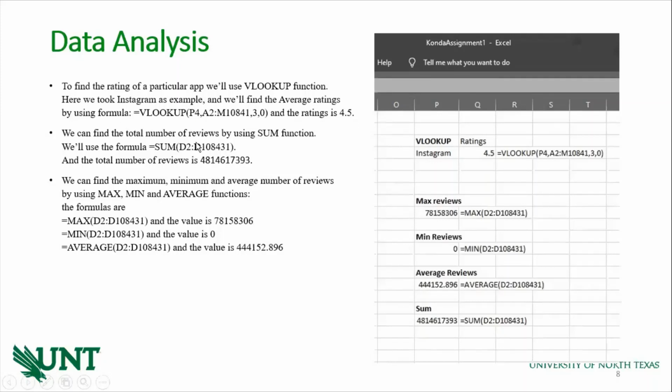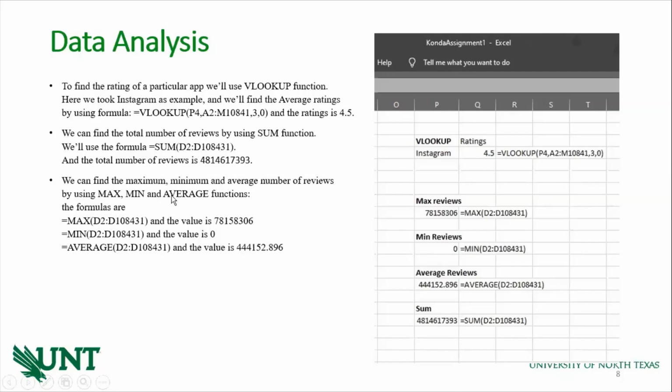We can also find the sum of the reviews by using the SUM function. We select the whole column, D2 to D1,08,431. When we select the whole column, it sums all the reviews, and this is the value we get.